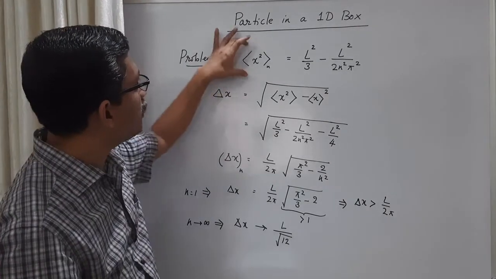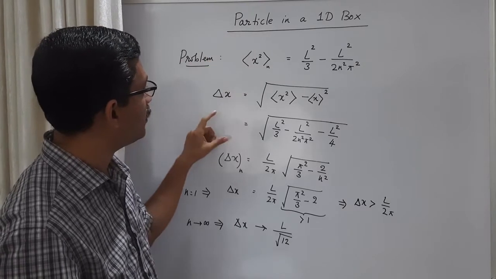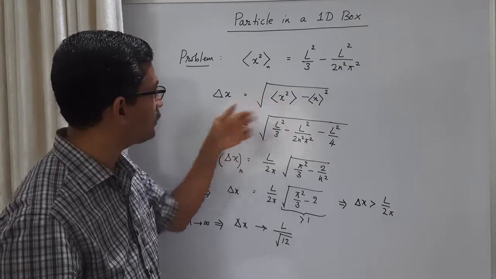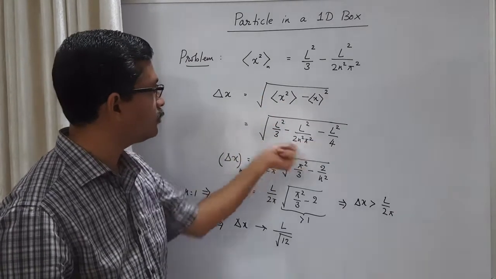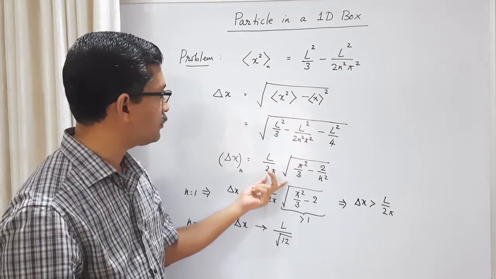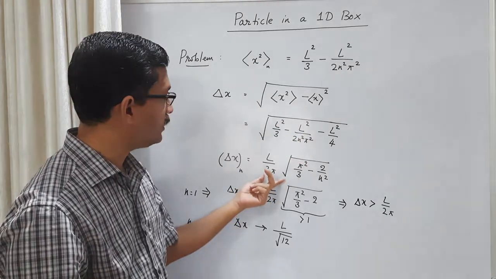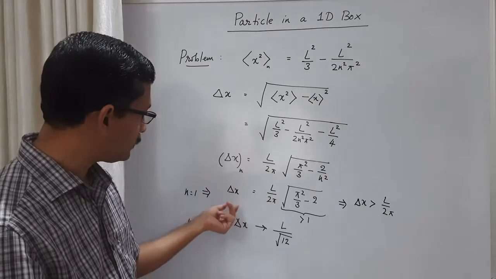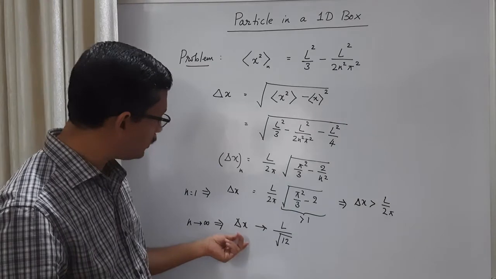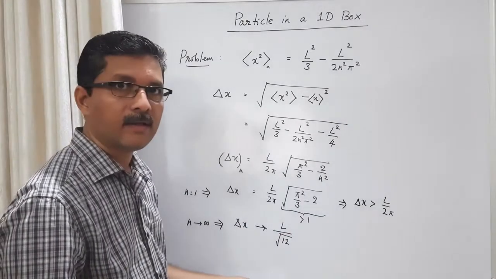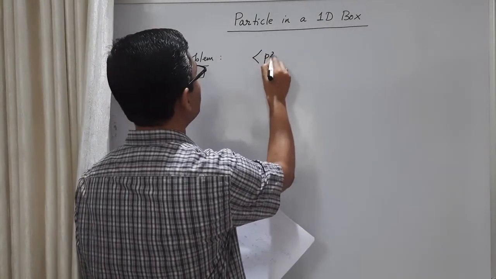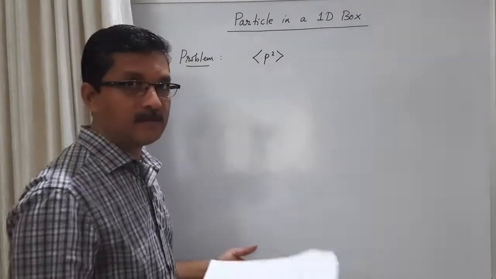So you can work it out. Then you can work out that delta x for the nth state is this, in this substitution. You show that you can do the LCM and all, and can show that this is delta x for the nth state. From that we get two results. One is delta x for the ground state is this, and for n tends to infinity, delta x tends to L by root 12.